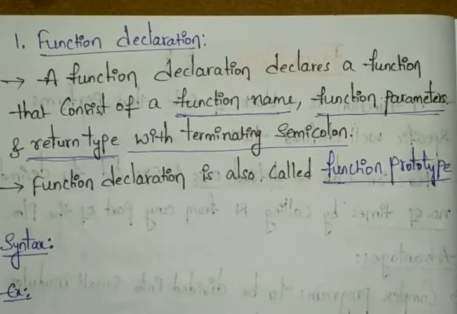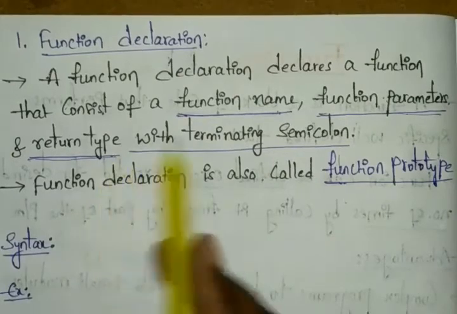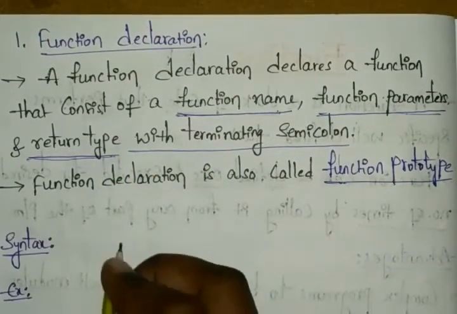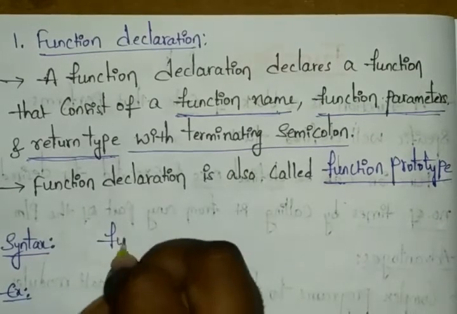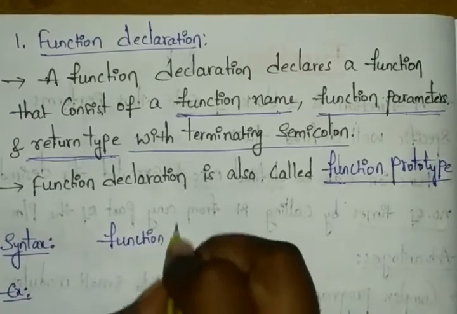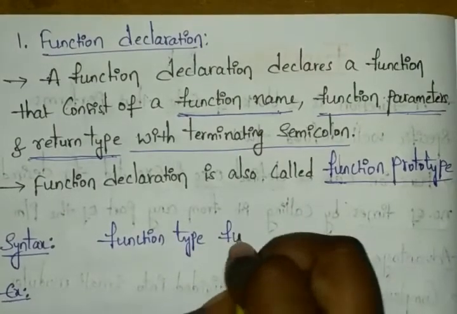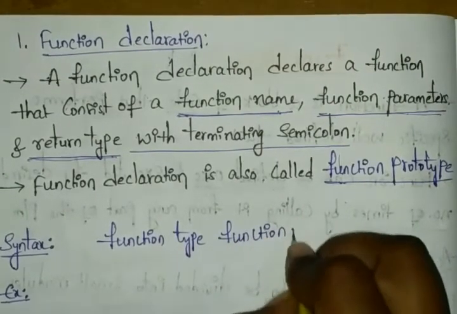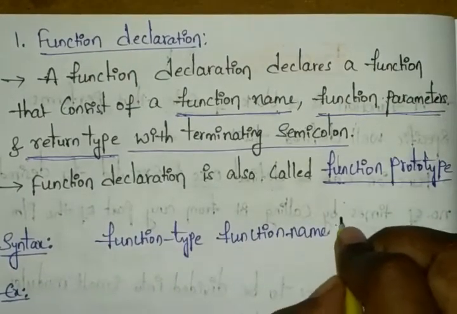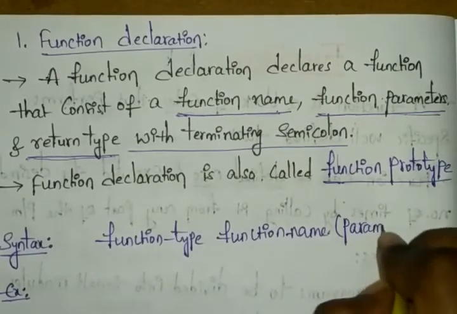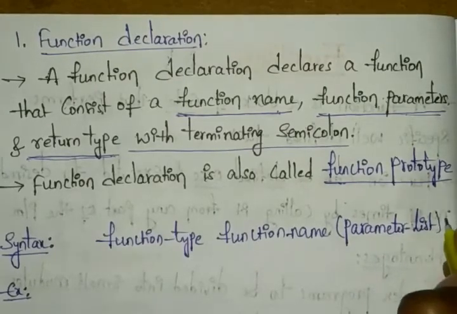Here we have the syntax to define our function. By using the name, parameters, and the return type, we can write our syntax. Just you can see function type, which type of function we are taking, and next the function name, and next the parameter list, and at the end you give the semicolon.